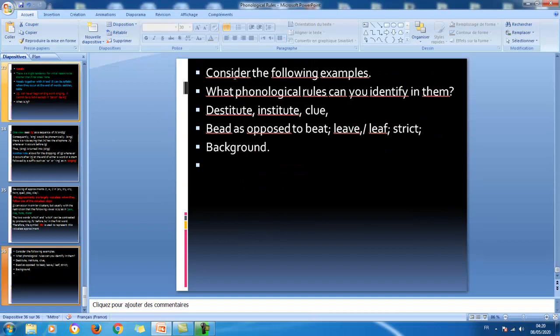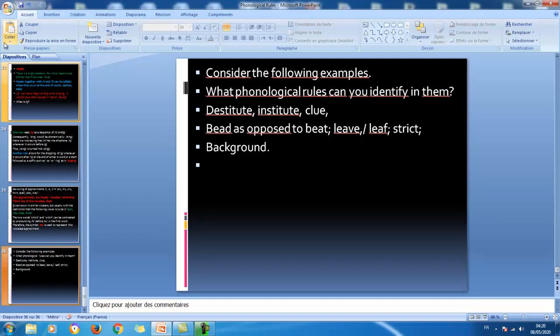Now, as a last slide, here are some words just for you to have some more practice. Just consider these examples and try to see what phonological rules you can identify in them. For example, destitute, institute, clue, bead as opposed to beat, leave as opposed to leaf, the word strict, the word background.